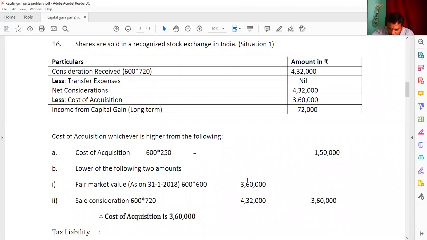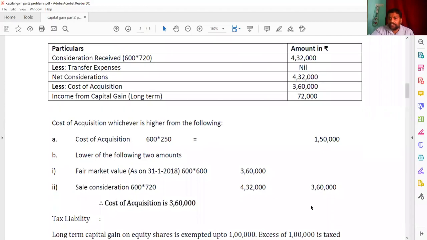So first these two we have to compare. What is it saying here? Whichever is less, lower of the following, least of the following. 4,32,000, 3,60,000. Which is the least one here? 3,60,000. Now we have to compare with the cost. In these two we have to take the higher one. So that is 1,50,000 and 3,60,000. Which is the highest one? So 3,60,000 is the highest one. So cost of acquisition becomes here 3,60,000. Now cost of acquisition is going to be subtracted from the net consideration received. So 4,32,000 minus 3,60,000, you are getting income from capital gain here 72,000.